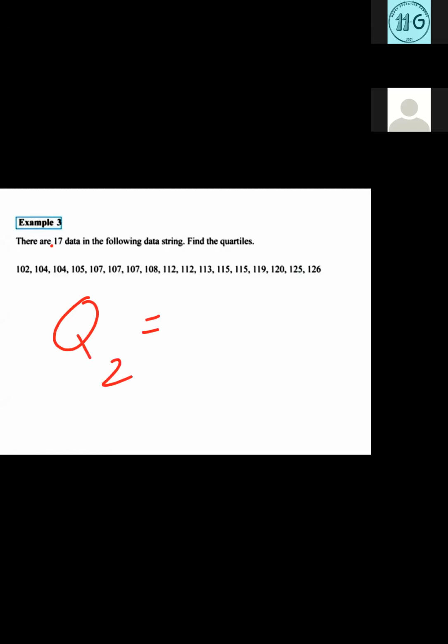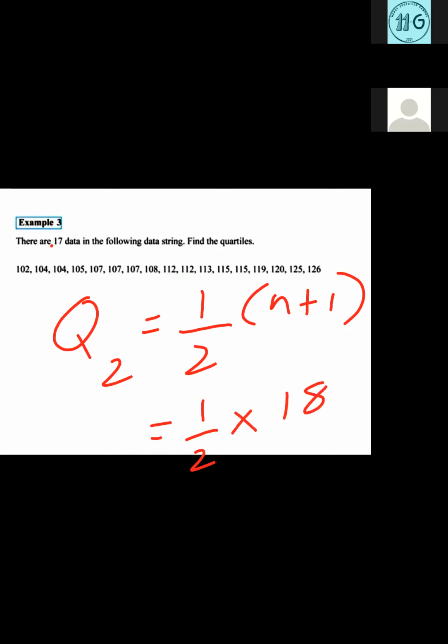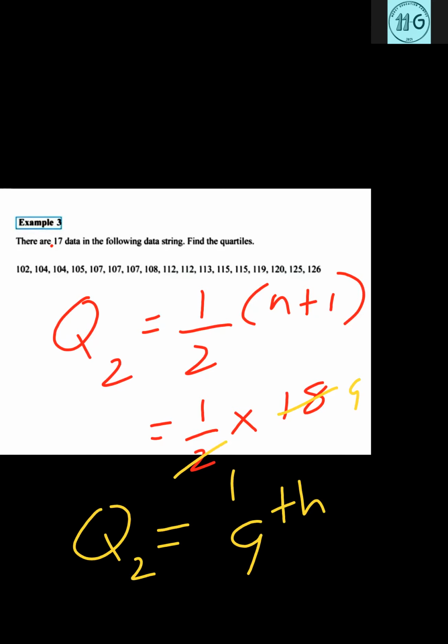Q2 means the middle. So Q2 is equal to half into n plus 1. N plus 1 means we add one to the number of data. So 17 plus 1 is 18. Now we can cancel this: inside 2, 1 time; inside 18, 9 times. So here Q2 will be the 9th place, not 9. Some students take 9th as the answer, but that is not the answer. Q2 is the 9th place.